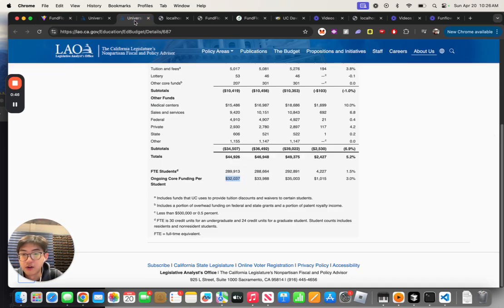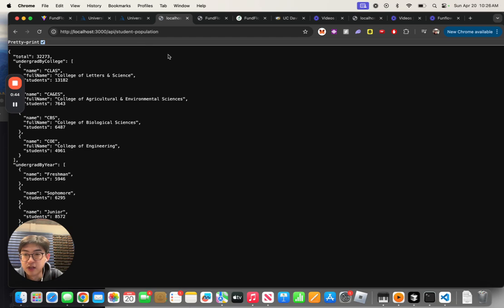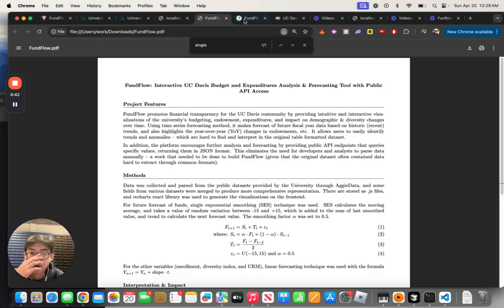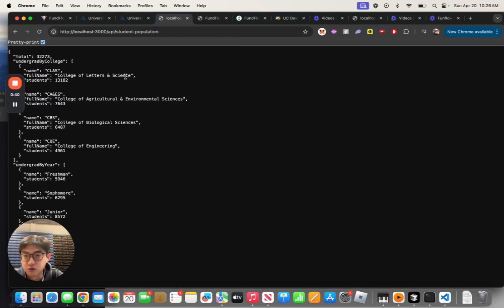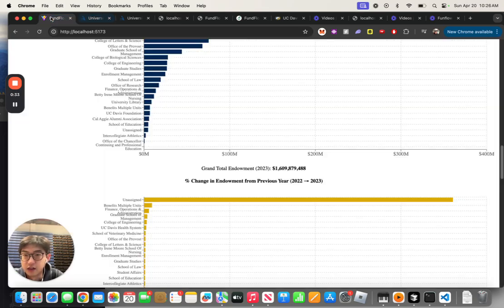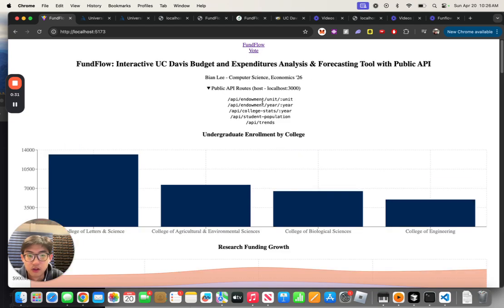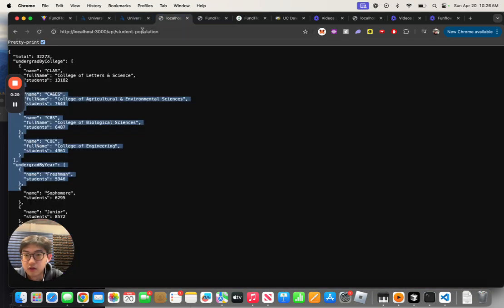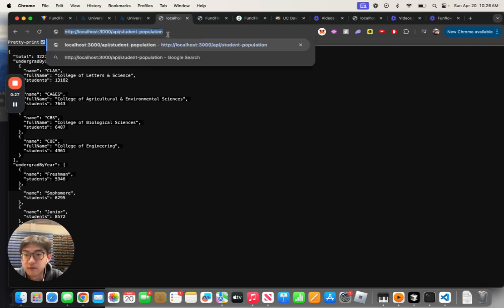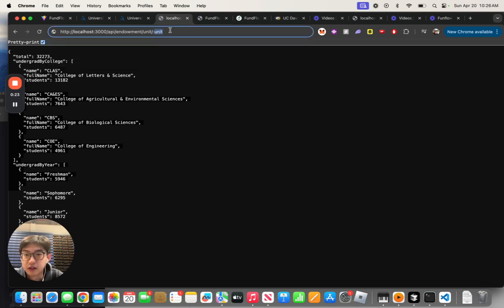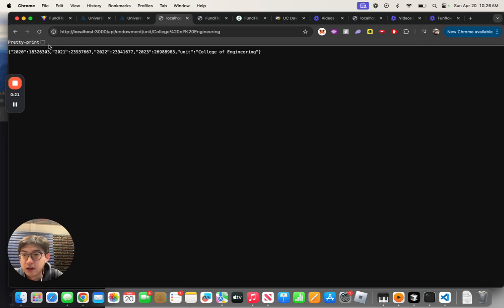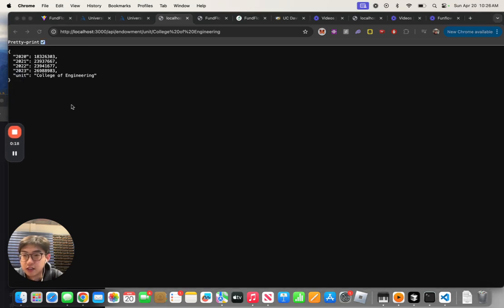I also want to cover the public API component to it. So I was able to collect the data and put this into an API essentially. So I have student population, which gives all the data, and then if I go to, let's say, this one, I'll say College of Engineering, and then I'm able to see the data in the past years.